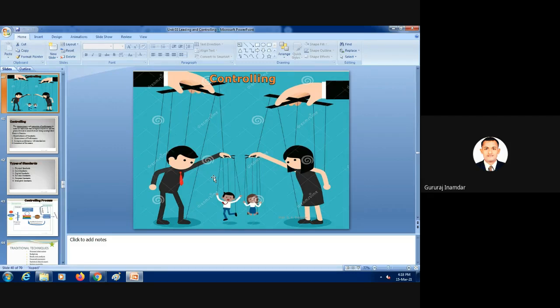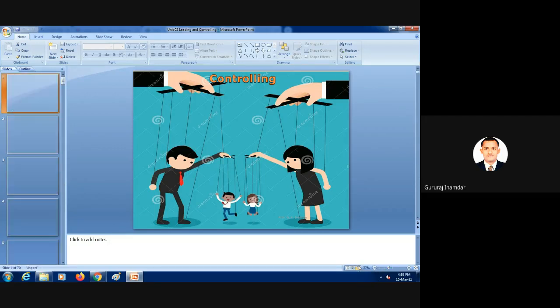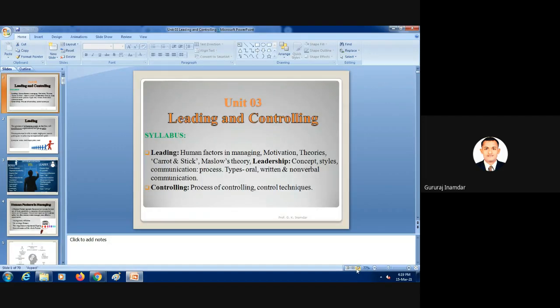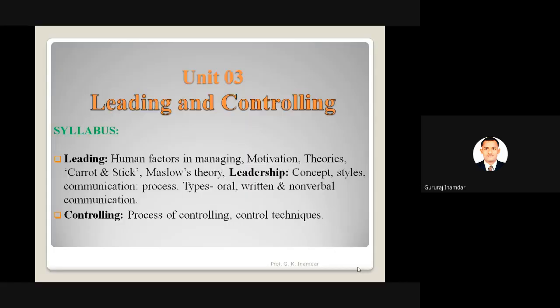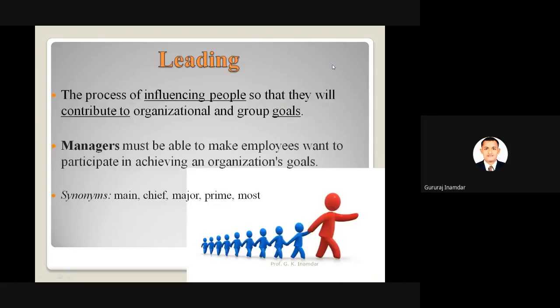So this is our syllabus of chapter number 3. We have discussed leading, and in controlling, the process of controlling and control techniques. This is the only syllabus, so due to that within one lecture we have finished that point. So our chapter number 3 is over, and in the next lecture we will start chapter number 4.